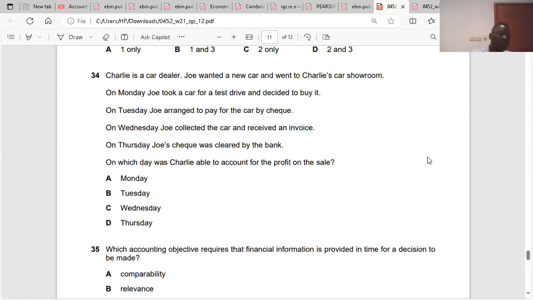But remember, we talked about the matching concept, right? No, prudence, where you must not calculate your profit when it is not ready. Remember that? Yes, that's prudence. You must not calculate your profit if the customer has not accepted the liability. That will overstate your profit.